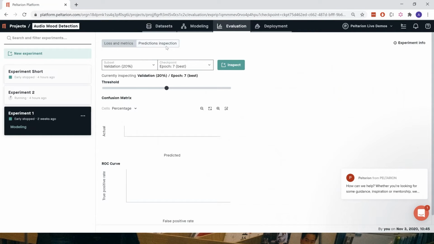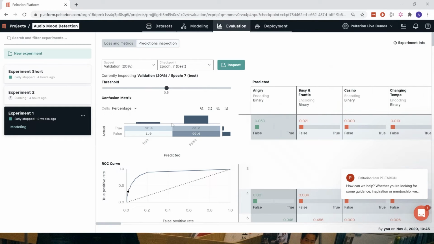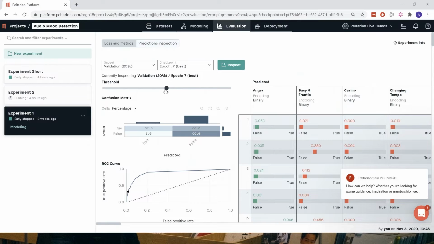Yeah, so we can go to the predictions inspection and have a look at the confusion matrix. It takes some time to load, and here we get it now. We can try modifying the threshold and see how it performs depending on that. So we see something around here. It performs quite well. That's cool.